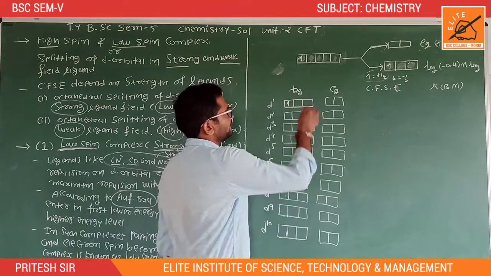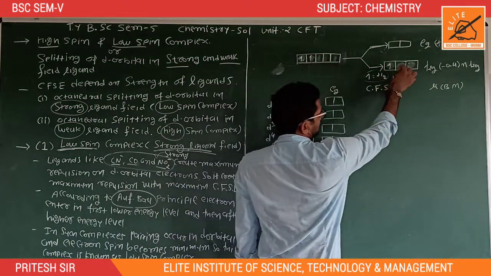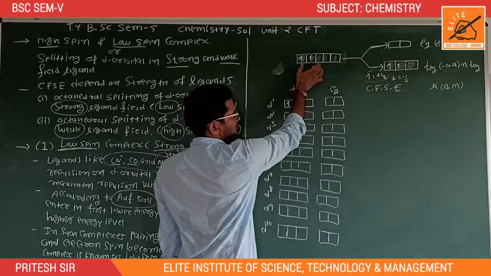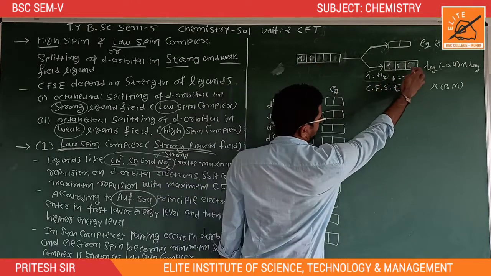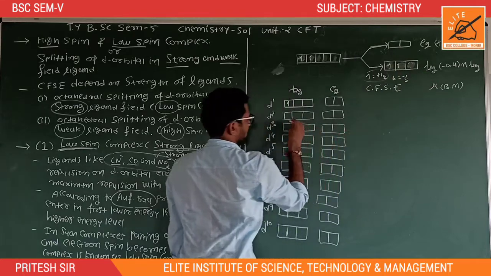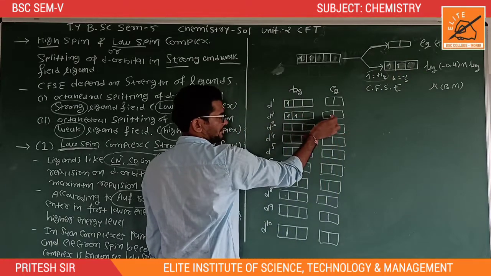And for d2, two electrons are present in the d orbital. At that time t2g2, eg0.